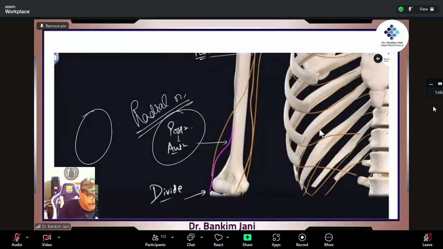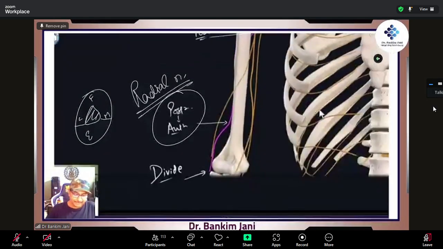Because this whole arm, this is the humerus, very crudely drawn, but this is the lateral, this is the medial, and there is the lateral intermuscular septum. Which muscular septum? Between the flexor component and the extensor component. So it pierces and will come out. Triangular cross-section, that's right. That's why I said it is drawn very crudely. It should be like this, and the septum should also be well defined.